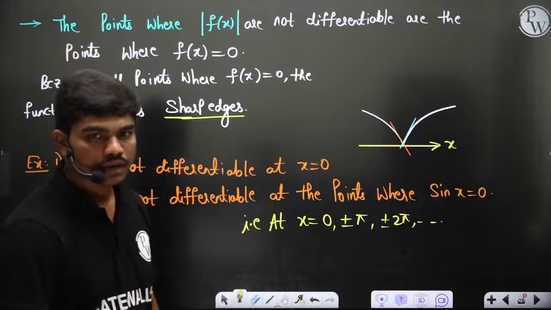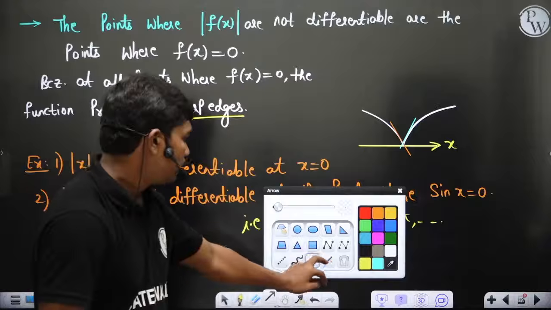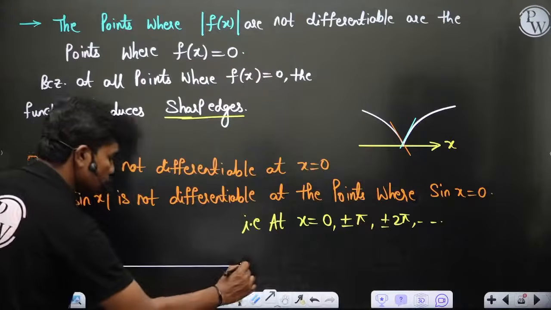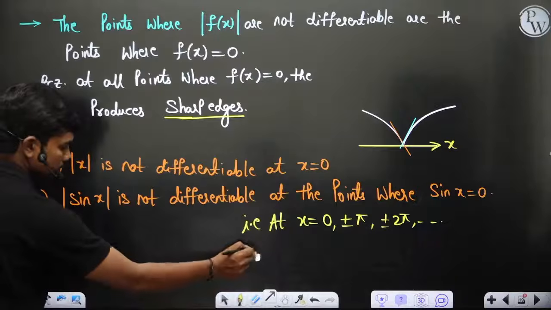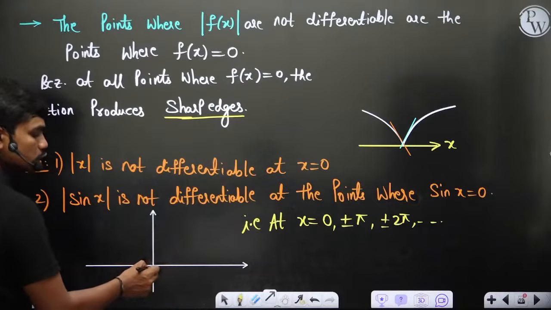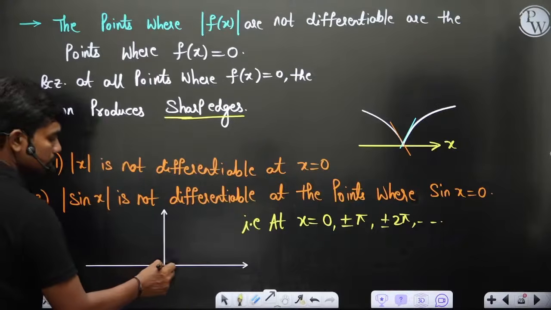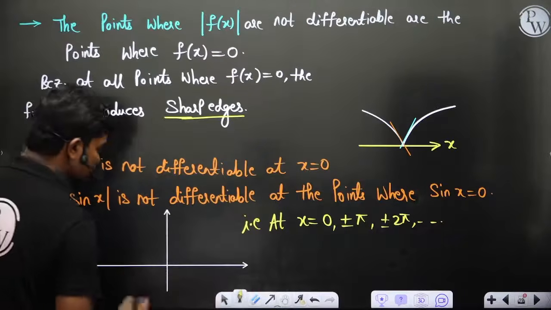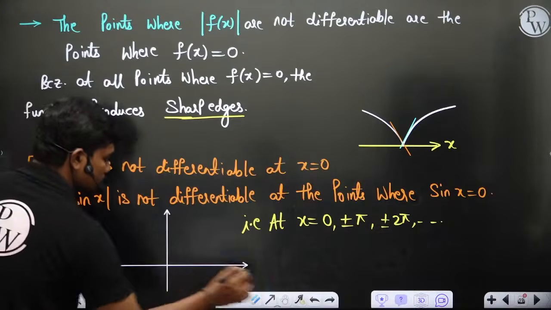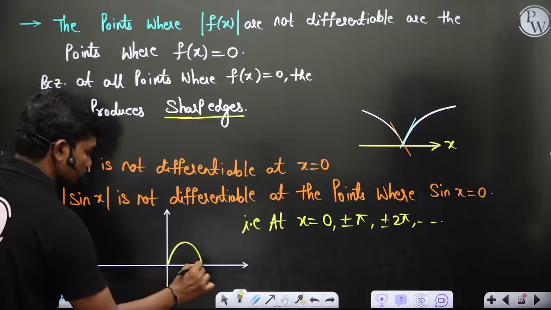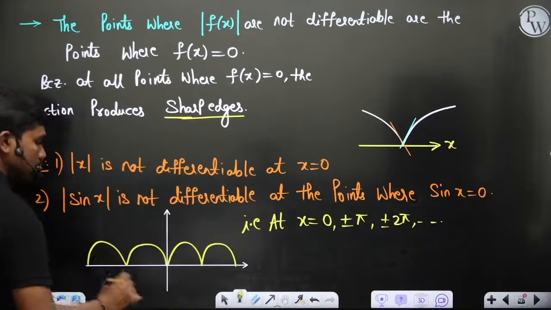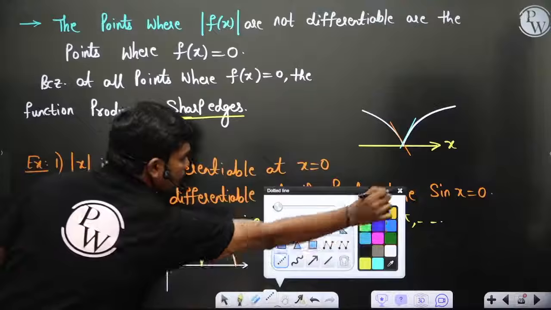Fine. You can see this if you plot mod sin x, I'll just show you. It's very easy to interpret. Sin x always lies between -1 and 1, so mod sin x always lies between 0 and 1. Then the graph comes like a loop, such that the maximum value is y equal to 1.